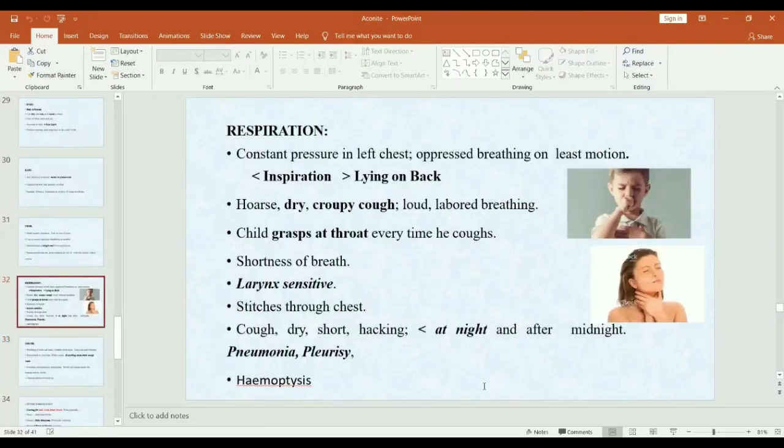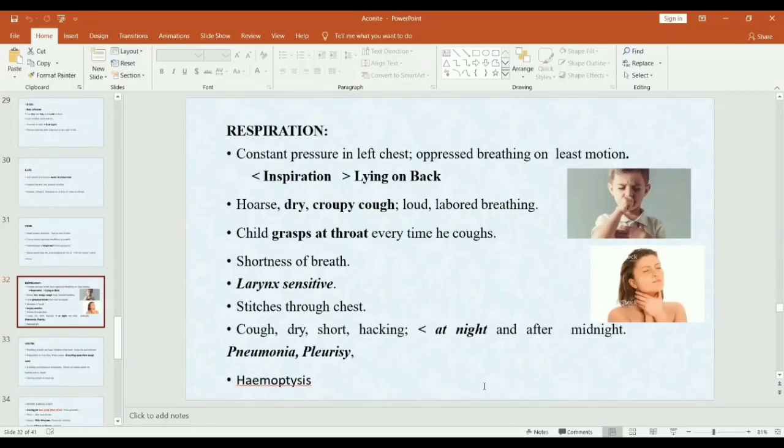Next is respiration. There is a constant pressure in the left chest. I already told you, it is a very well used remedy for asthma or pneumonia. So, constant pressure in the left chest, oppressed breathing on the least motion.